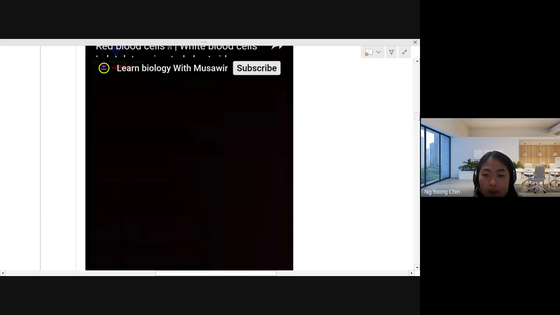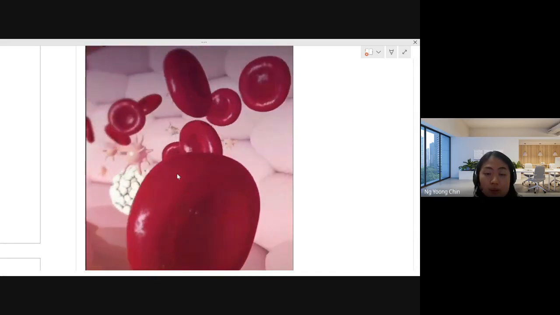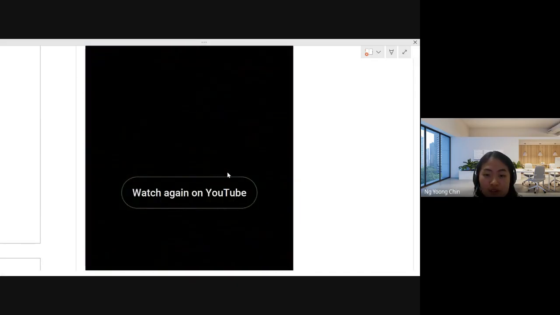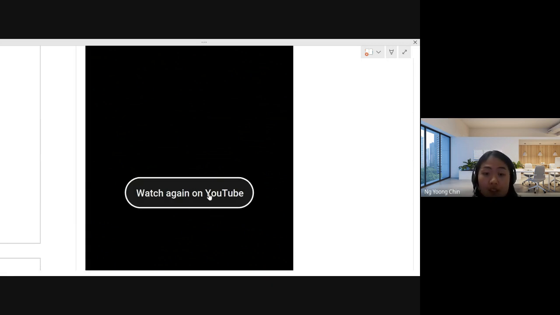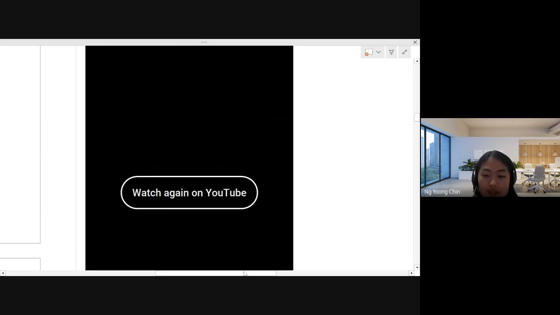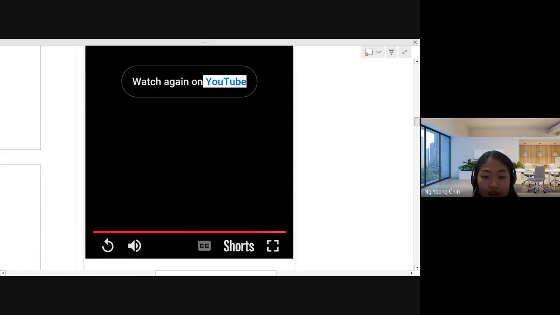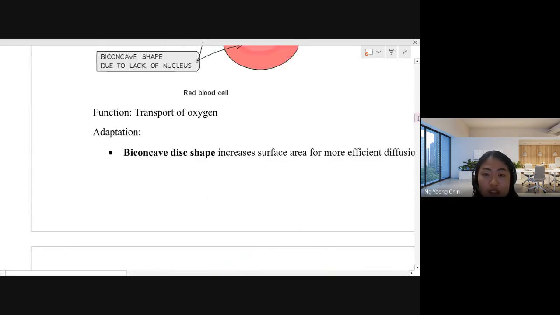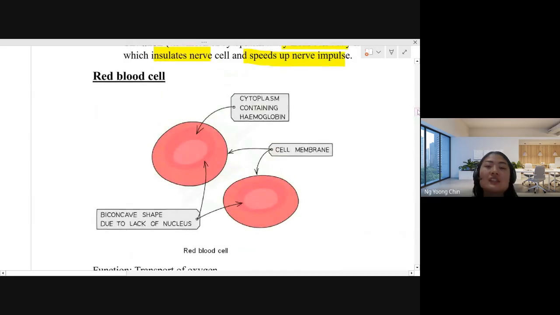This one. Yeah, see, this is how your red blood cell moves within your blood vessel together with other blood components such as white blood cell and the platelet. As you can see, the red blood cell has a very round shape, just looking like a donut. I think you have eaten a donut before, right? It looks like a donut.